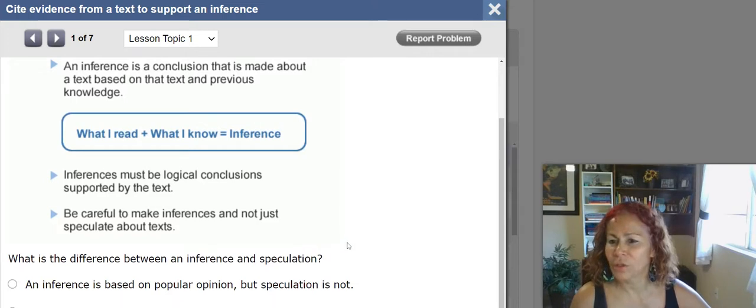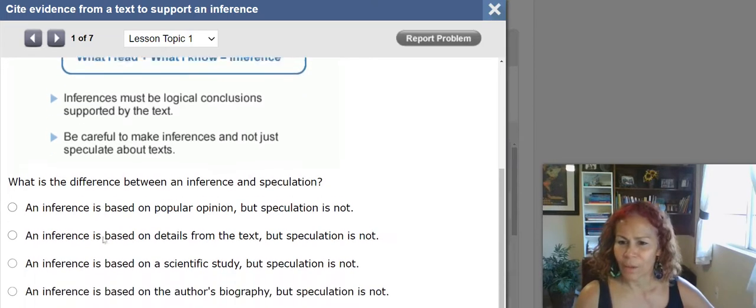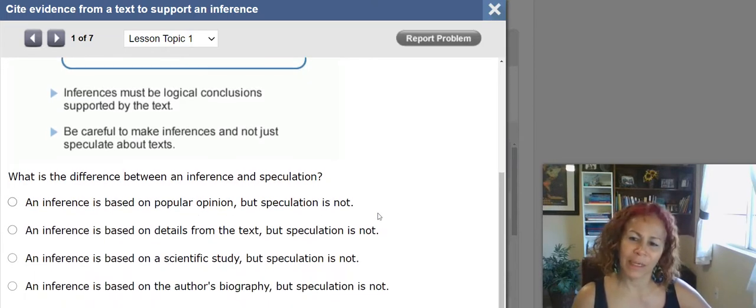Inferences must be logical conclusions supported by the text. Be careful to make inferences and not just speculate about texts. To speculate is just to make a guess out of nothing. You have to make logical conclusions, and they have to always be supported by the text. What is the difference between an inference and a speculation?